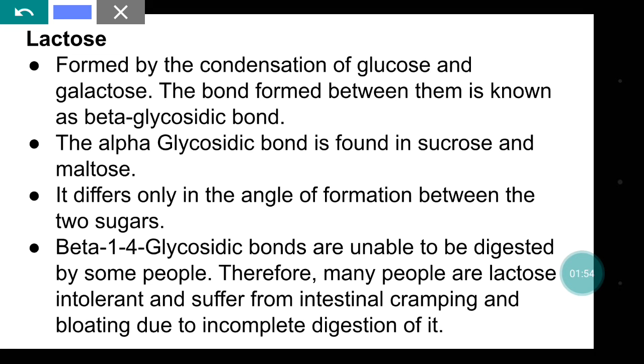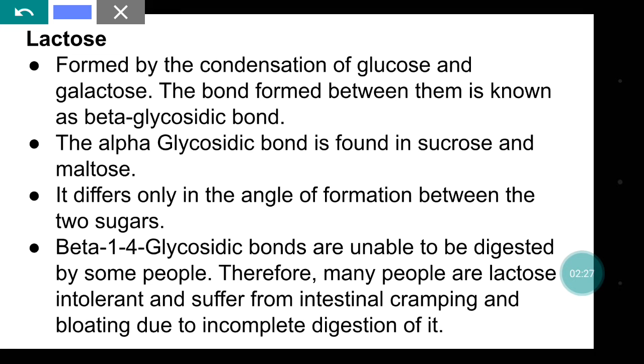So they cannot digest this lactose, because it contains the beta 1,4 glycosidic bond and few people are not able to break it down. That is why they are lactose intolerant and they suffer from intestinal cramping, that is intestinal pain and bloating, formation of gas due to incomplete digestion.